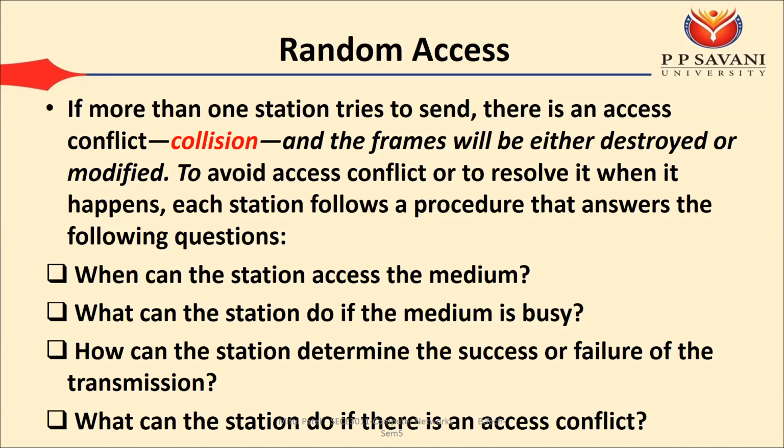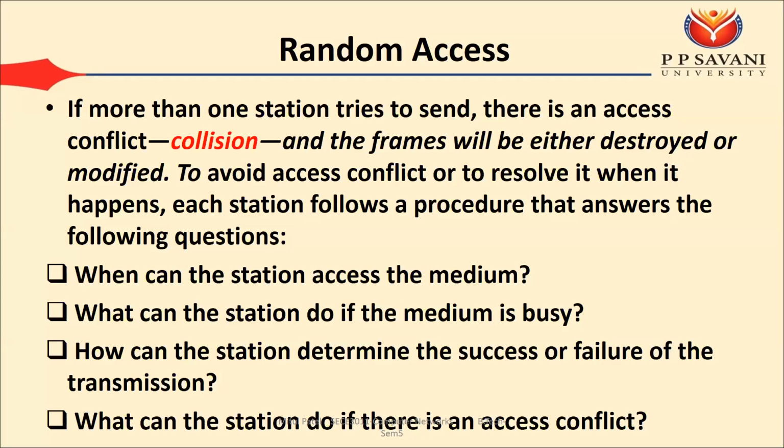So that means if there is more collision, then there are more errors. And if there are more errors, then we can say there is frequent retransmission. We have to send the same frame many times, so that will decrease the performance of the network. So the final result of collision is that it reduces the performance of the network.